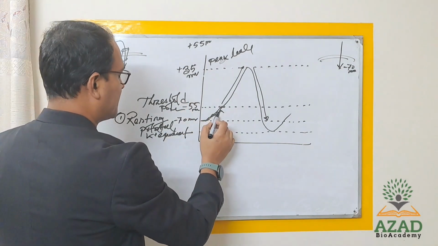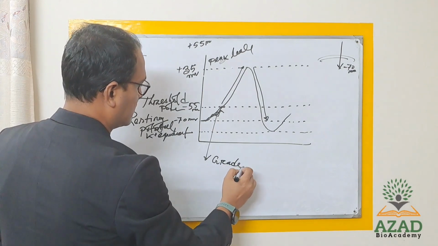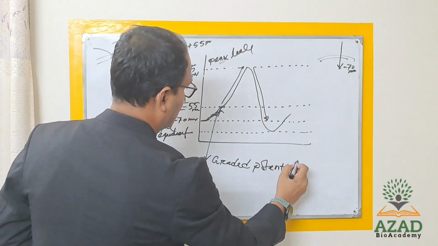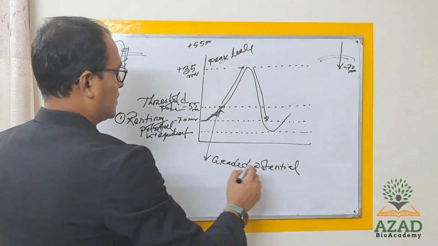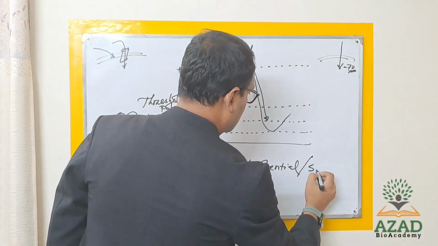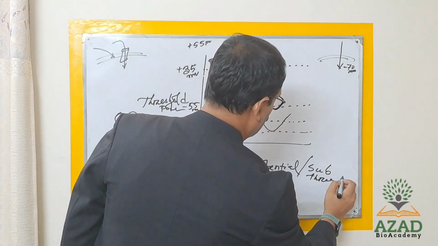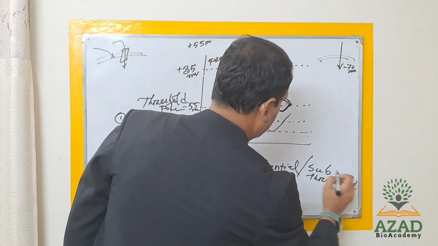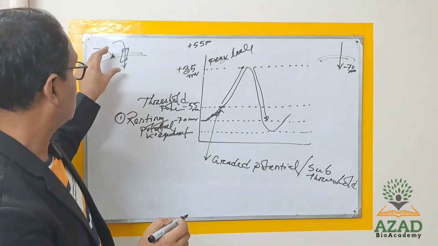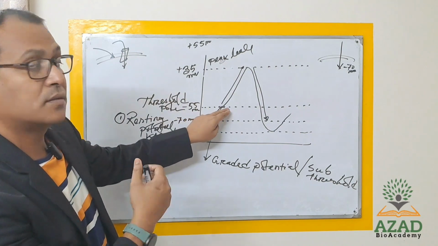You can say these are graded potentials, or this is basically a sub-threshold potential, because the stimulus is somewhat too small to reach the threshold.